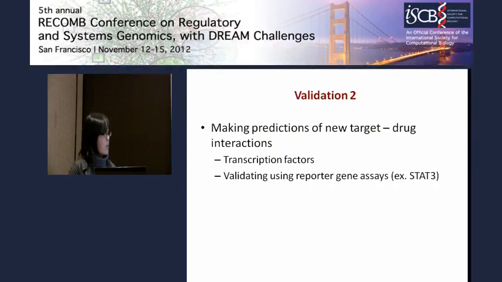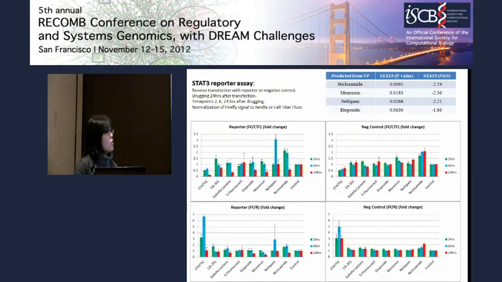We did this, and we validated using reporter gene assays. I want to show the STAT3 example here. These 4 compounds ranked top from the virtual proteomics as affecting the activity of STAT3, and we use the reporter assay of STAT3 to measure the activity. These are the 2 major figures you need to look at.